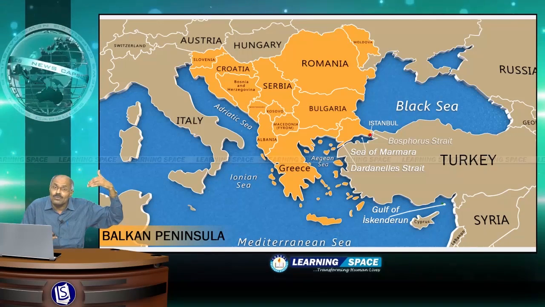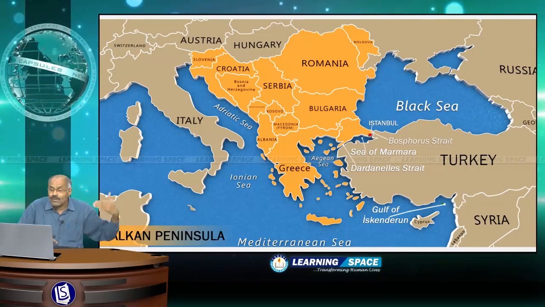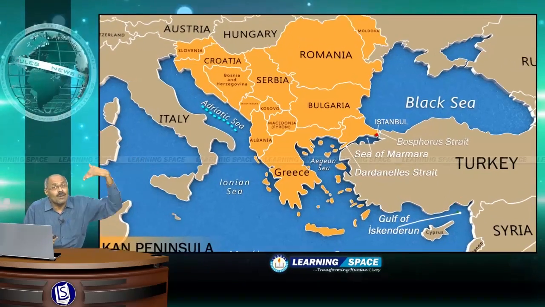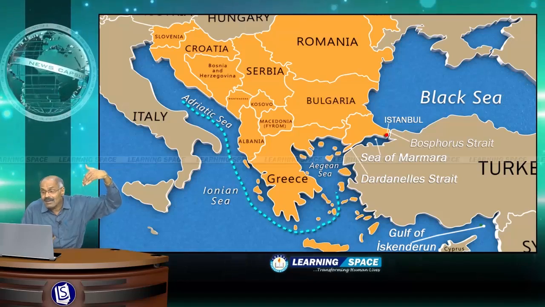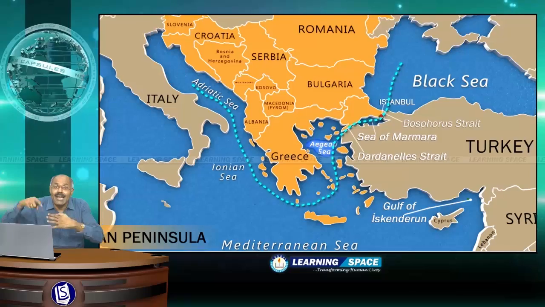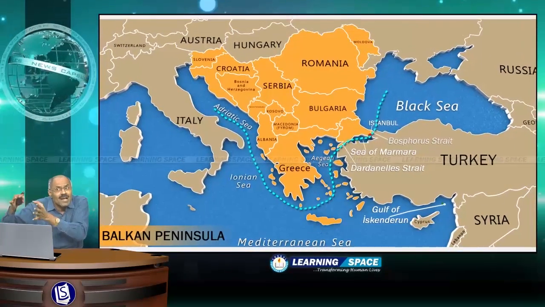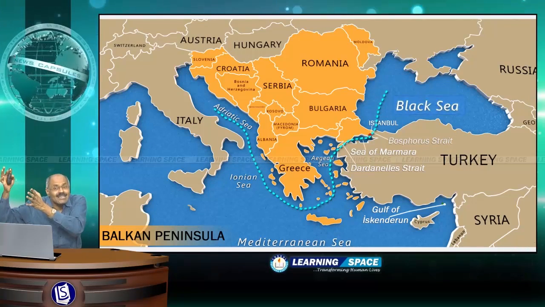And if you have to understand the meaning of peninsula, on 3 sides it will be water. If you look into this slide, starting from Adriatic Sea, then Ionian Sea, subsequently Mediterranean, then Aegean Sea, then Dardanelles Strait, then Sea of Marmara, then Bosphorus Strait, then Black Sea.